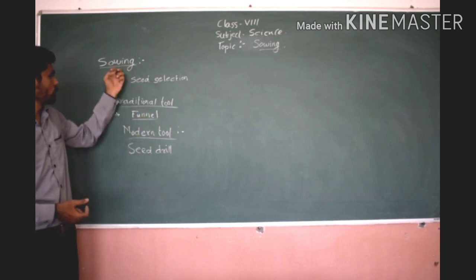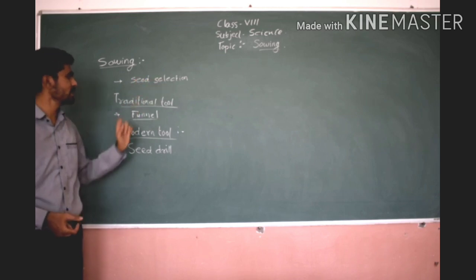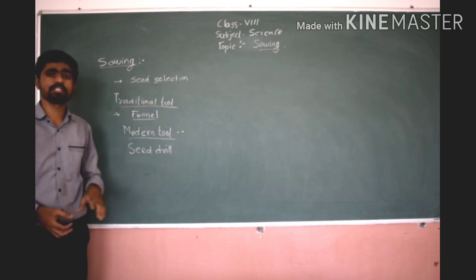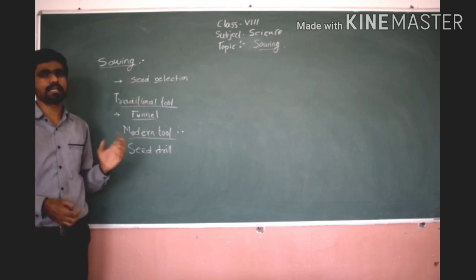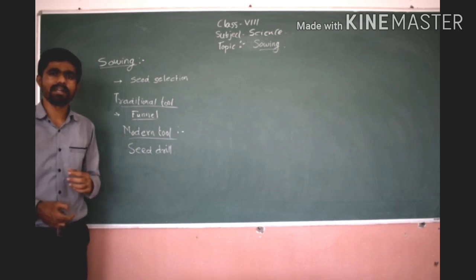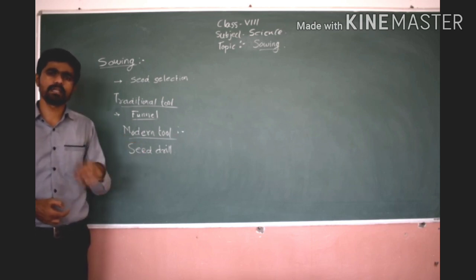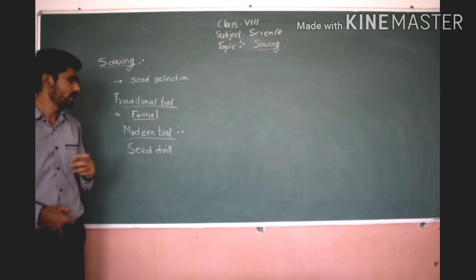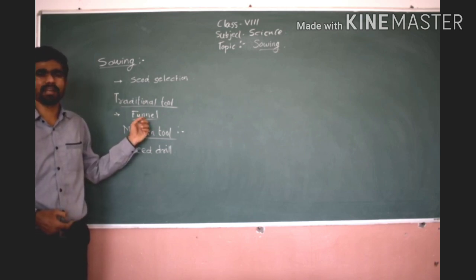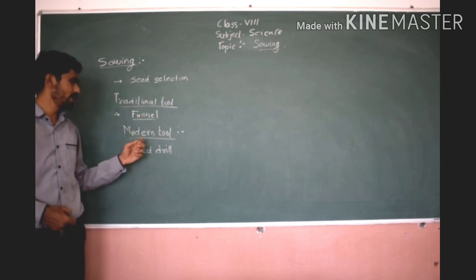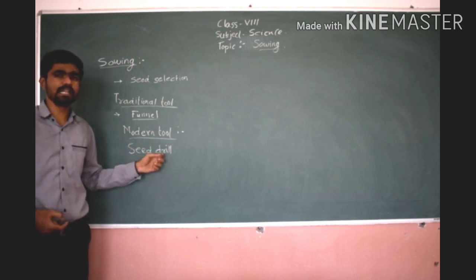Understood? In sowing, we have to see seed selection. Then what is the traditional tool? The funnel. It is shaped like a funnel. It is attached to a plow or a hoe, and it is driven by a pair of animals. But it requires more time and it requires labor also. Here, a less time-consuming process is there, the seed drill, which is attached